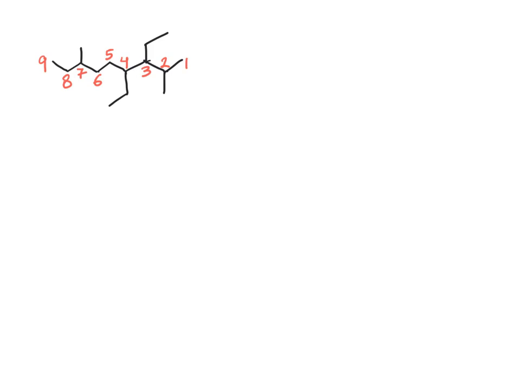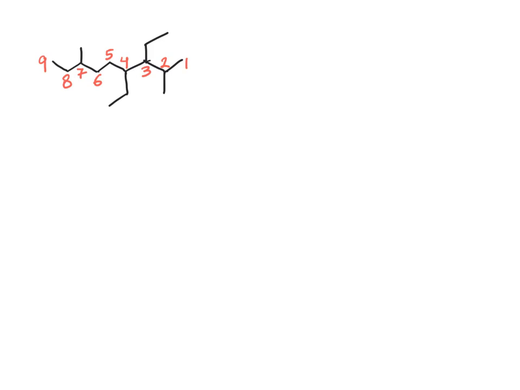If we number from the left to the right, then the first substituent will be number 3. So we have to number from the right side to give this first substituent the lowest possible number, which is number 2.